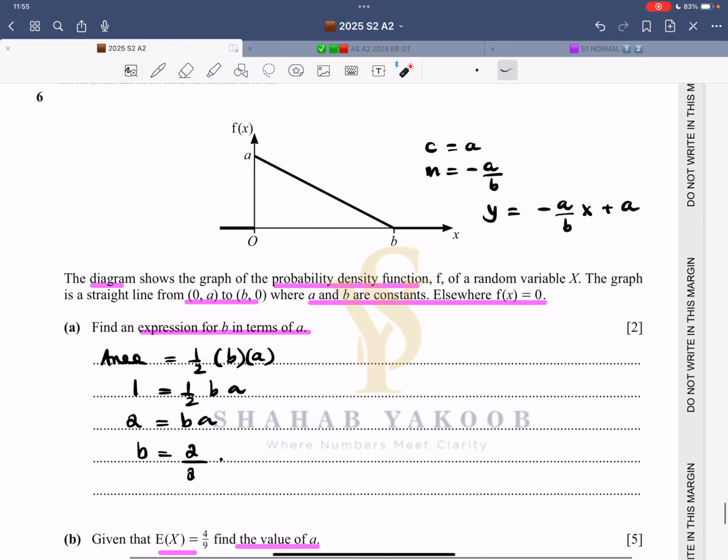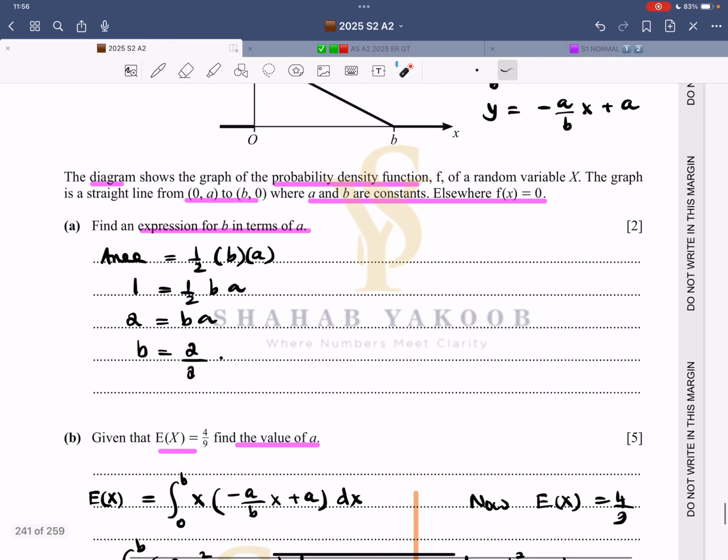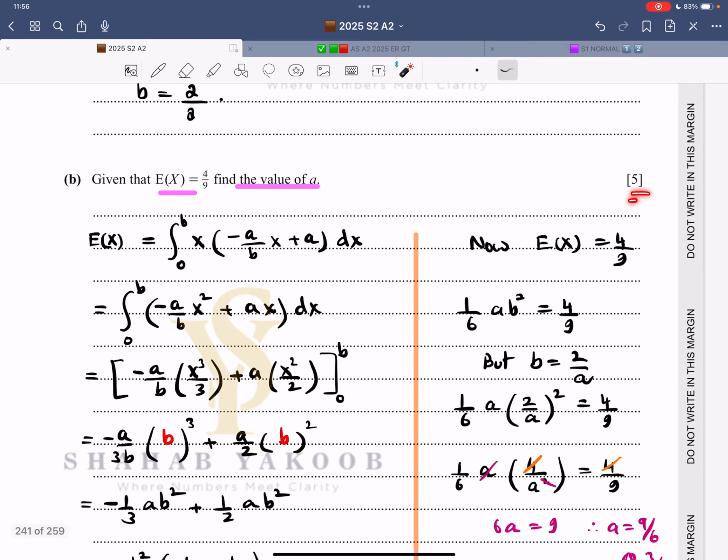Question number 6. Now they come up with all these creative ideas, and we have seen questions like this before, in which a straight line diagram is drawn. That is the y-intercept. The gradient is change in y over change in x. It's negative, of course. Why? Because the line is coming down. So first of all, I found the equation of the line. I kept it on the sidelines. Find an expression for b in terms of a. So the area of this triangle, half into base into height, equals to 1. Area represents probability. So B is 2 over A, that's 2 marks. Now this is 5 mark.